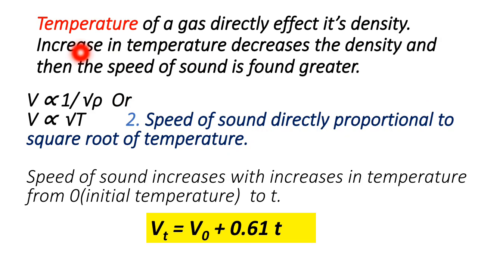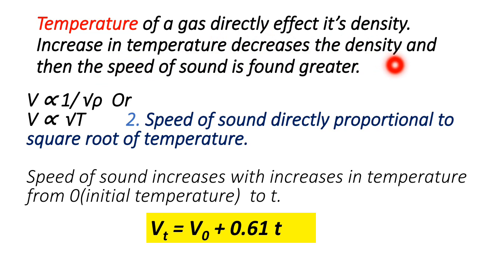Now see the next point, temperature. It is another factor that affects the speed of sound. The temperature of a gas affects the density, inversely: an increase in temperature decreases the density. Why?